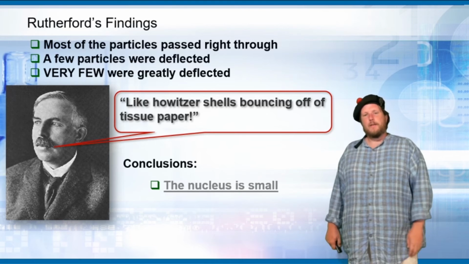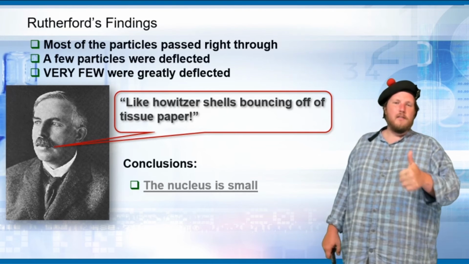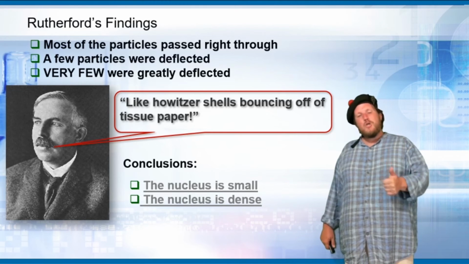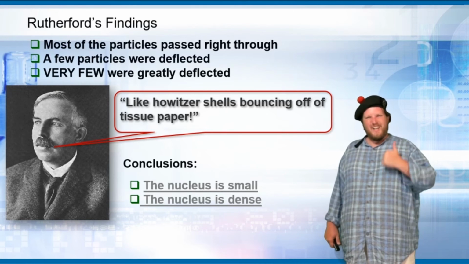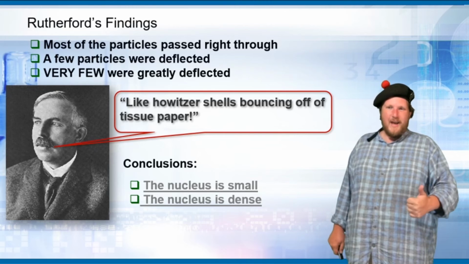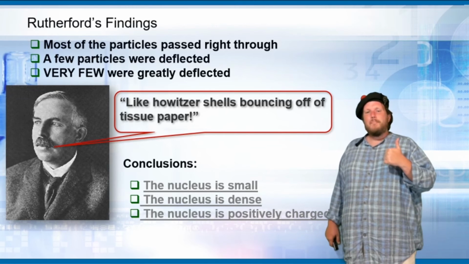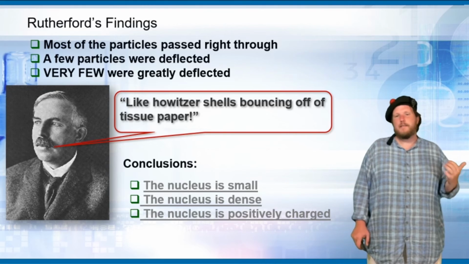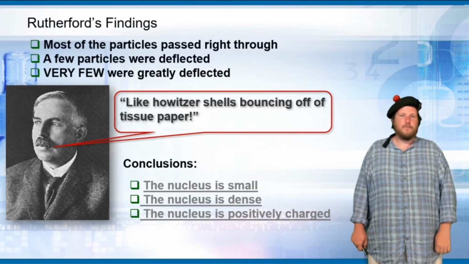His conclusion was that there must be a nucleus, very, very small, and that this nucleus is very, very dense. It's where all the mass is. And that it's positively charged, and by being positively charged is why the positively charged alpha particles are deflected from it.